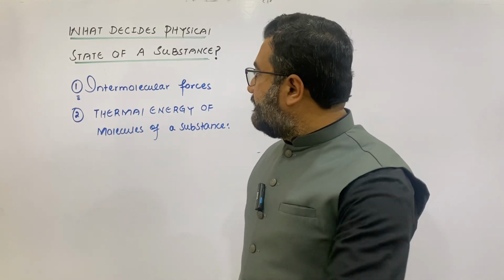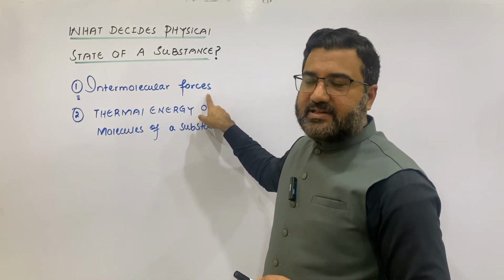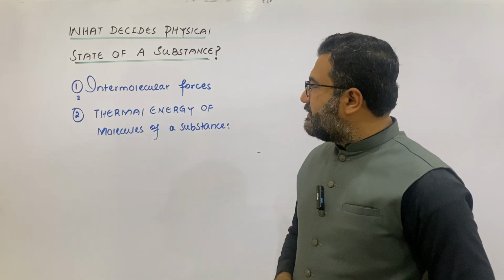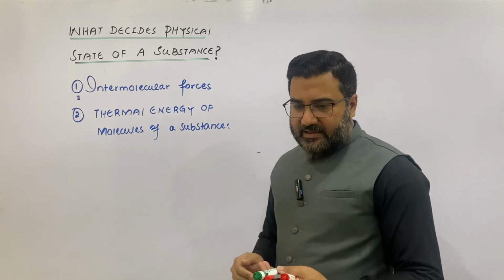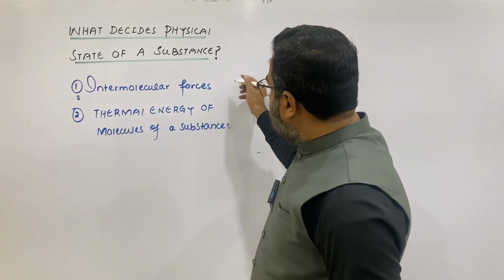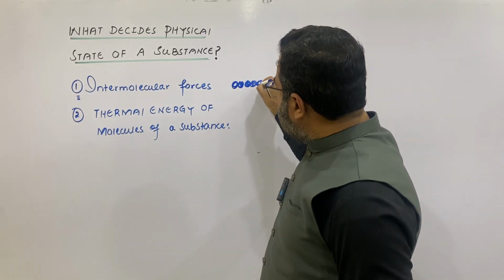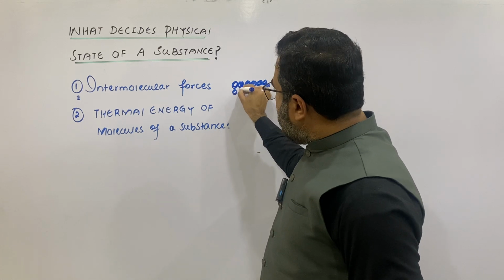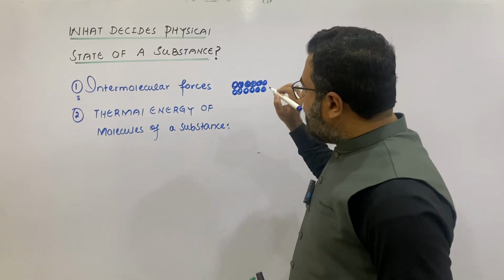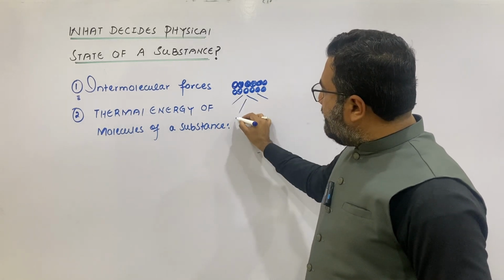There are two factors. One is the intermolecular forces present between the molecules of a substance, and the second one is the thermal energy of molecules of a substance. My dear students, the intermolecular forces want to cling the molecules together so that the molecules may stay close to each other. As far as the thermal energy of the molecules is concerned, it wants the molecules to move away from each other.